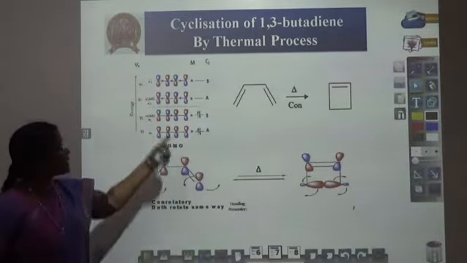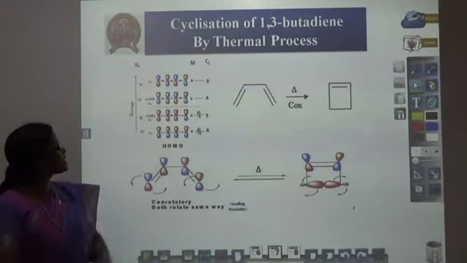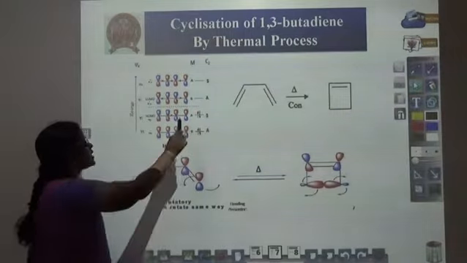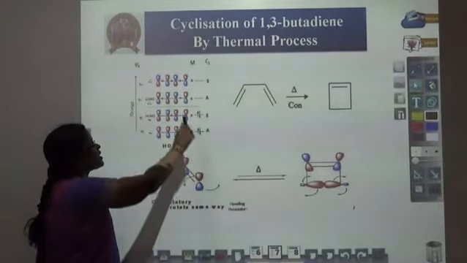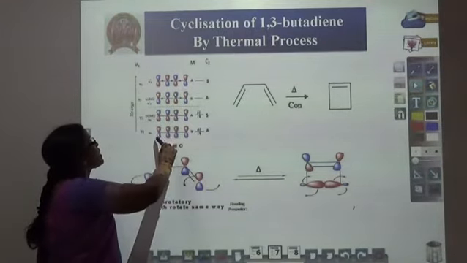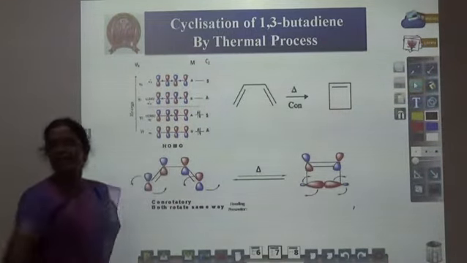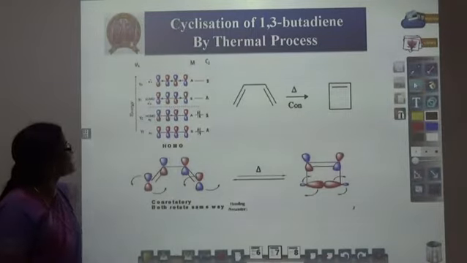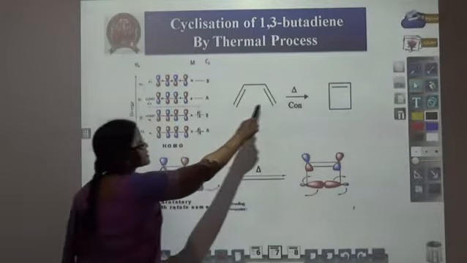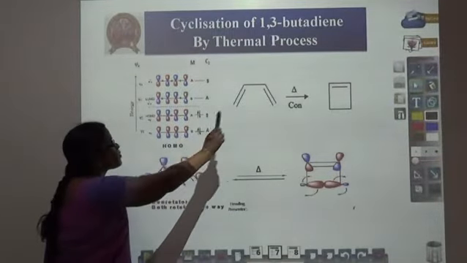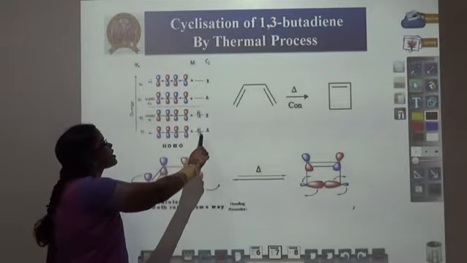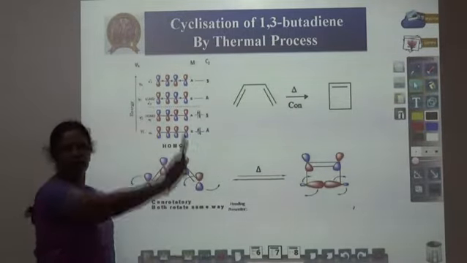Now we will see the pi molecular orbitals of 1,3-butadiene. These two are bonding molecular orbitals. These two are anti-bonding molecular orbitals. The molecular orbitals are arranged in increasing order of energy level. So a total of 2 pi bonds are present, and therefore 4 pi electrons are present. The pi electrons are filled in the bonding molecular orbitals.